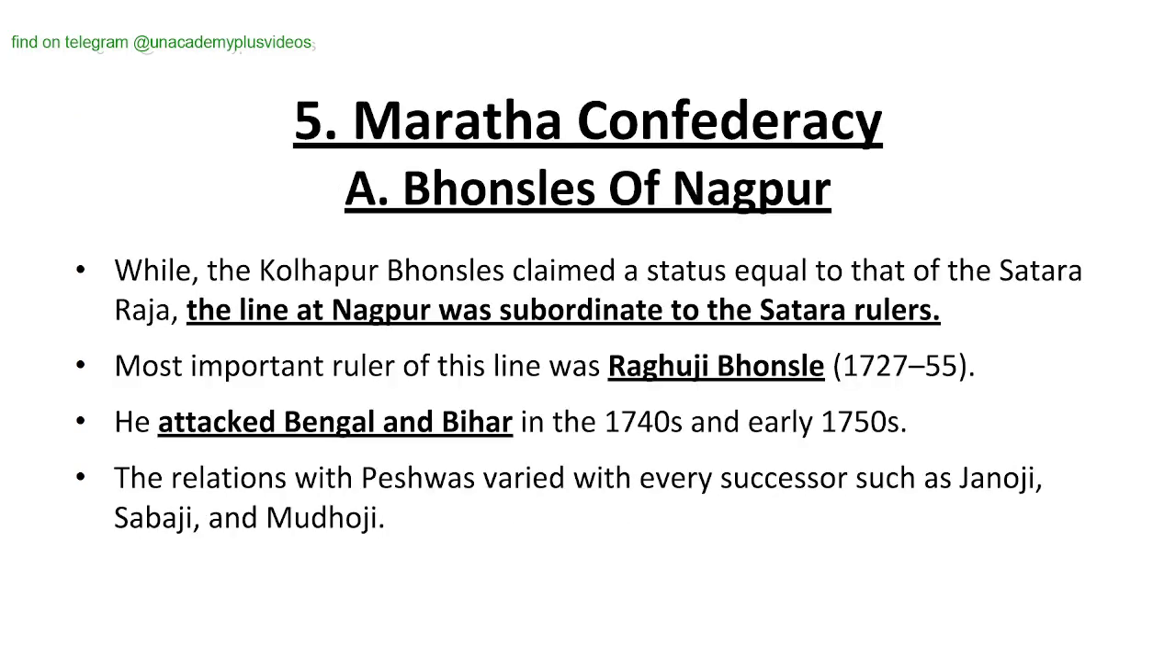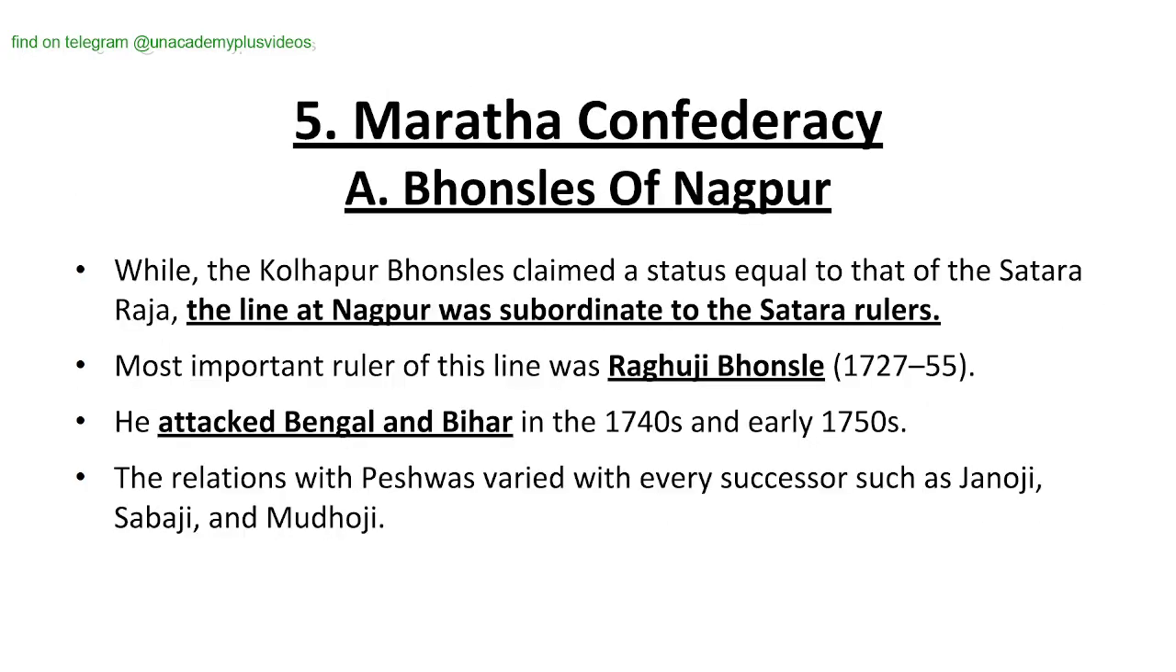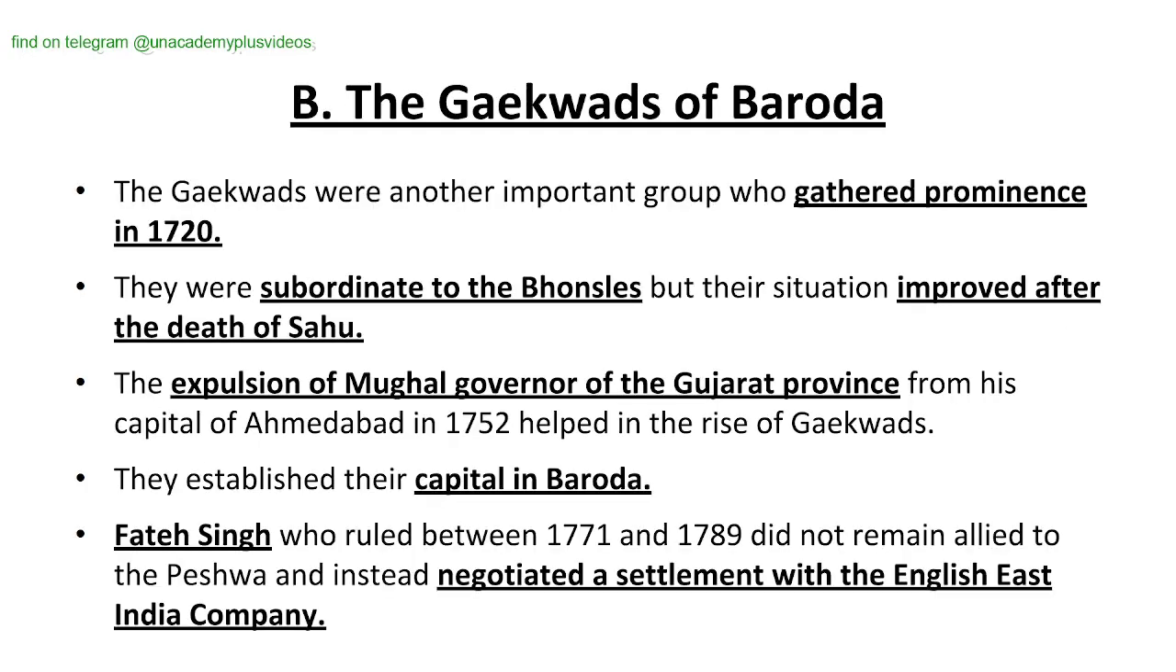Maratha Confederacy. Let's see one by one. Bhonsles of Nagpur. While the Kolhapur Bhonsles claimed a status equal to that of the Satara Raja, the line at Nagpur was subordinate to the Satara rulers. So they were under the Sataras. The most important ruler of this line was Raghuji Bhonsle. He attacked Bengal and Bihar in the 1740s and early 1750s. The relations with the Peshwas varied with every successor, such as Janoji, Sabaji and Mudhoji. You need not remember anything from this page. Let's just read it as of now in order to understand the whole story.